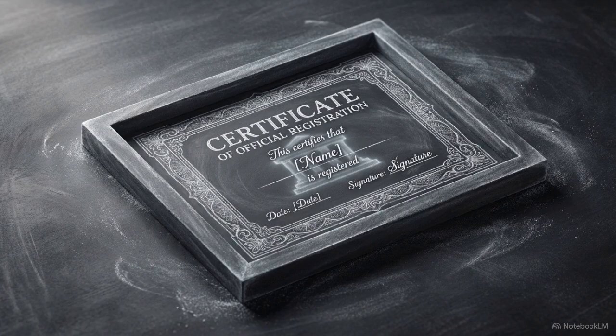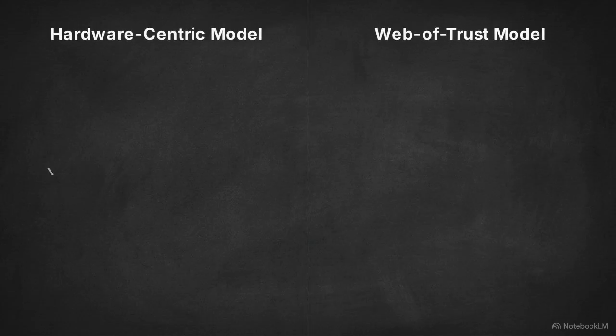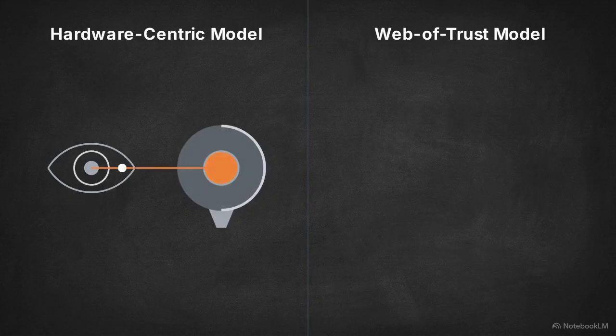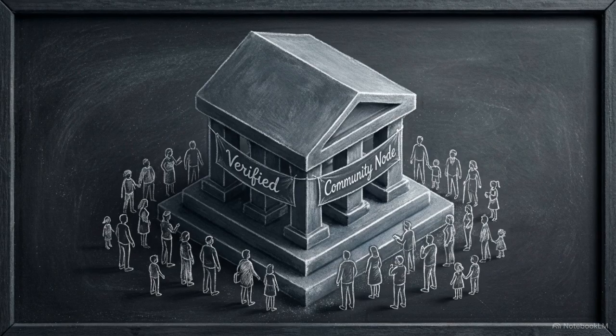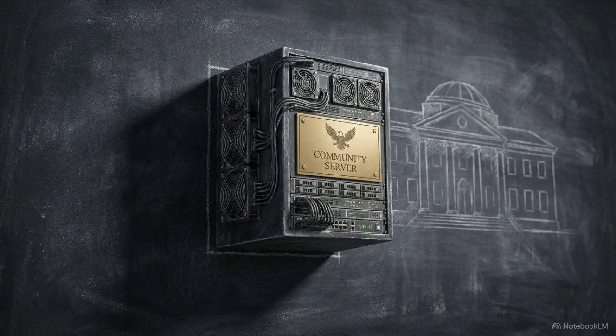Instead, it relies on personhood credentials, utilizing a model known as Sybil resistance by institutional proxy. This diagram compares the two models. On the left, the hardware-centric approach extracts biometrics directly from the individual to distribute tokens. On the right, a web of trust model uses a central institutional node to verify a local community of humans. In this framework, human verification and UBI distribution are strictly delegated to vetted institutional nodes, such as NGOs or cooperatives, operating second-level domains like .mama.ia.